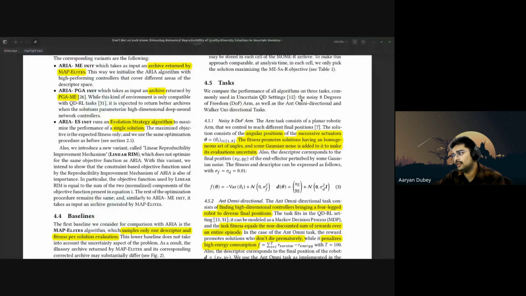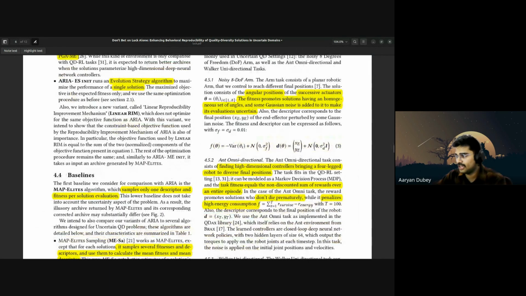So generally, noisy deformable arm. The arm task consists of a planar robotic arm where we control different final positions. The first one which I showed you, that was like a spider. So it says that it considers angular position and successive actuators. The fitness promotes solutions having a homogeneous set of angles. Some Gaussian noise is added to make the evolution uncertain.